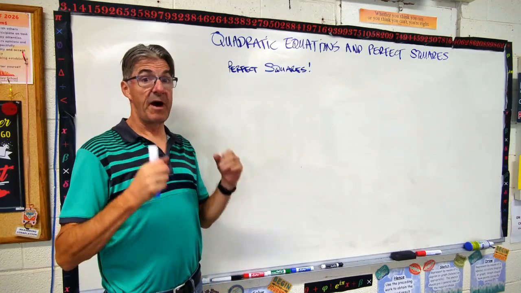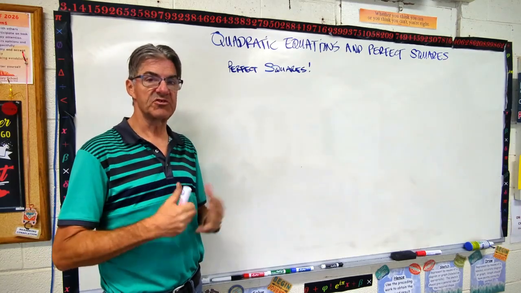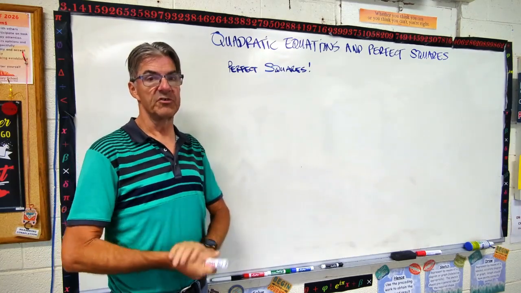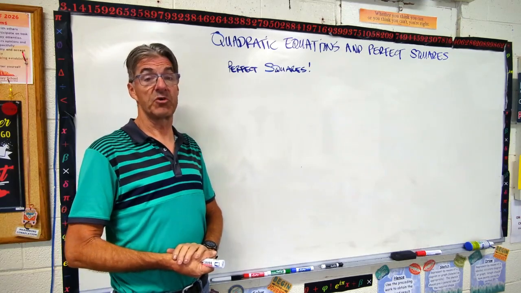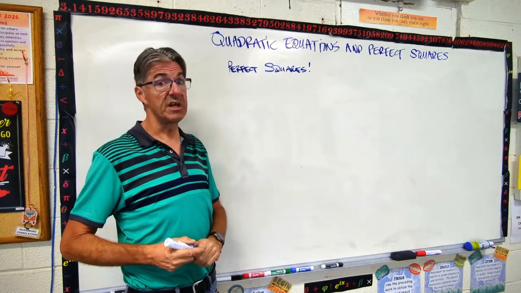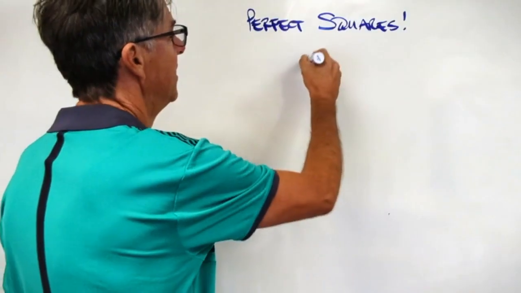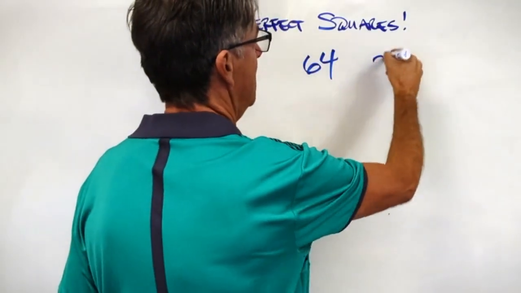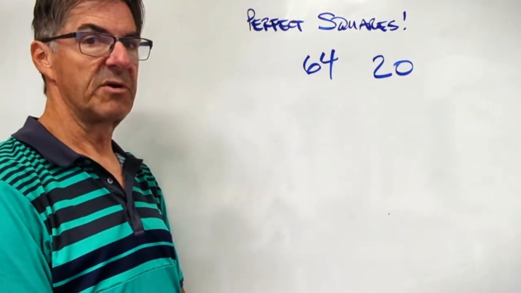Today's lesson is about quadratic equations and perfect squares. And there's some interesting tricks we can do with those, with our quadratics. So first, let's just talk about what a perfect square is. I'm going to put 2 numbers on the board. You tell me which one is the perfect square. Okay, 2 numbers. Which is the perfect square?